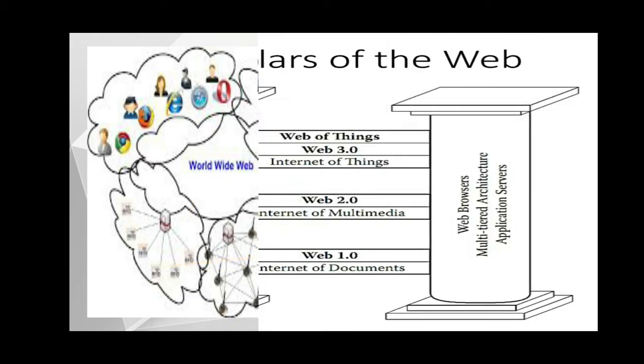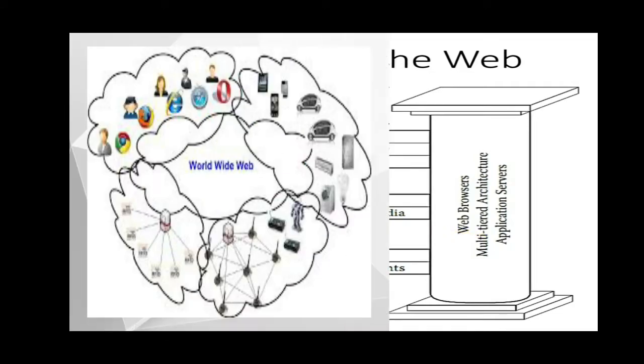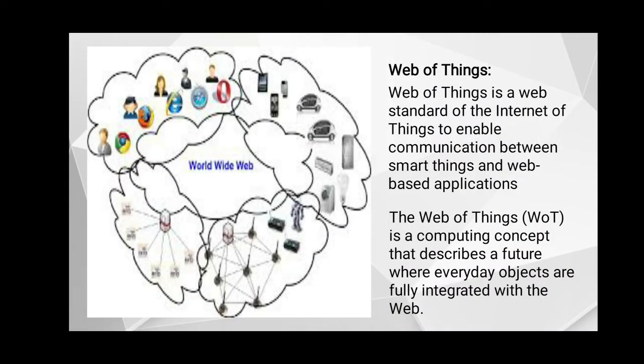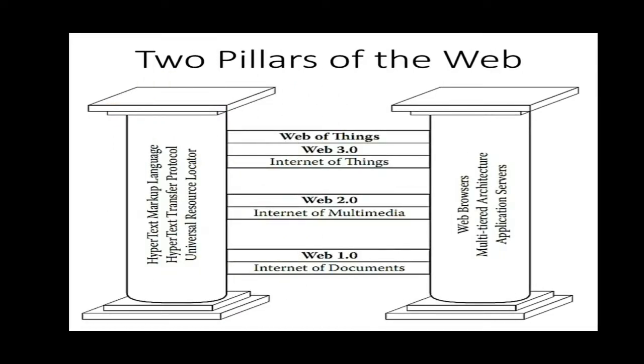And the goal of WOT, web of things, is to improve the interoperability and usability. In this figure there are two pillars of web shown.